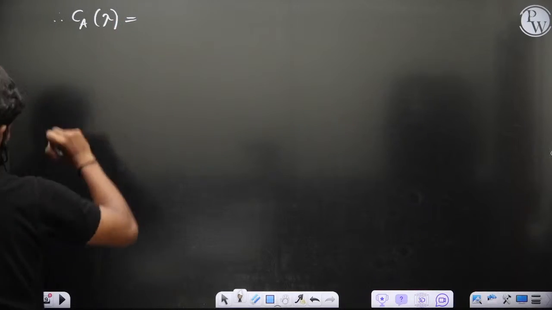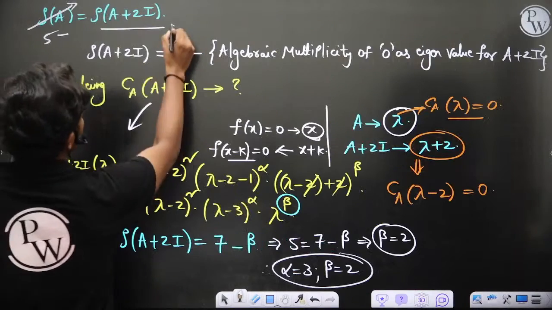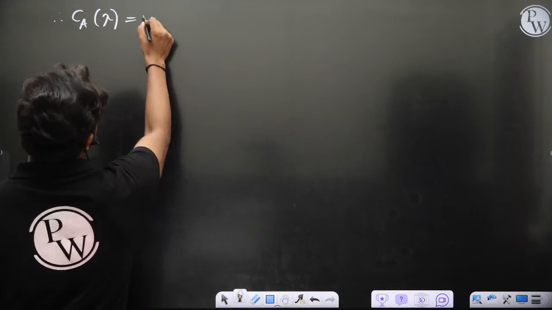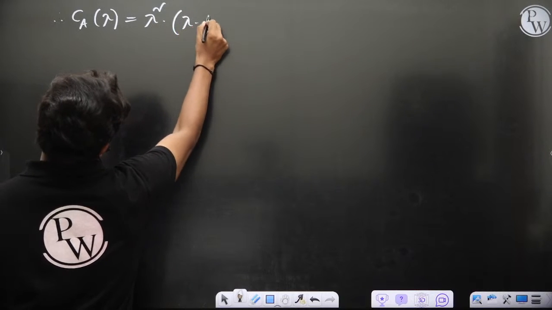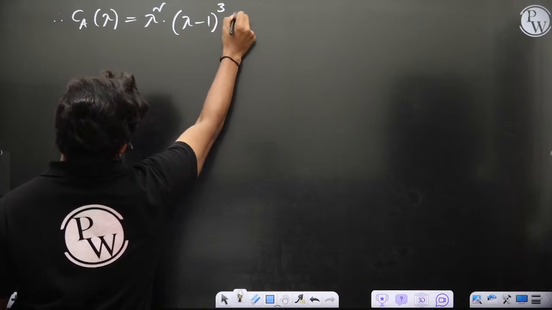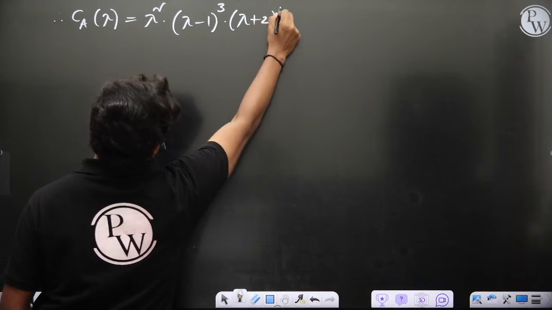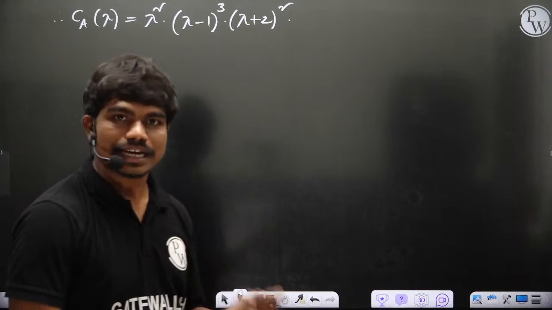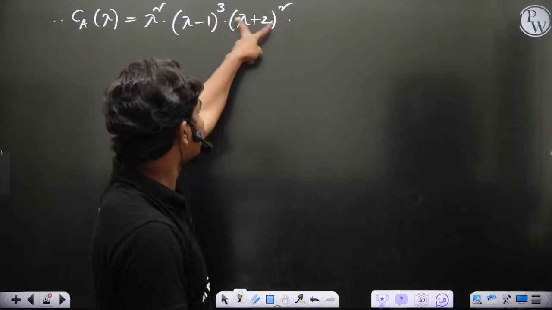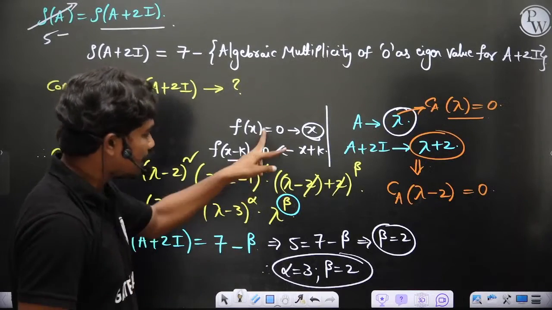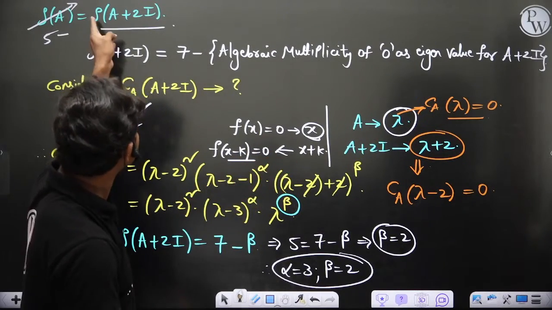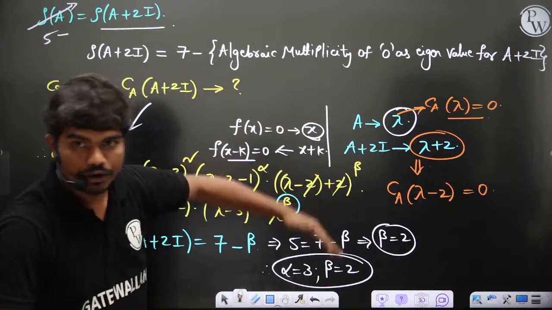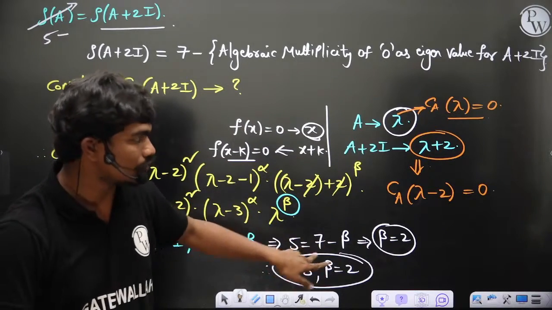of lambda is equal to lambda square, lambda minus 1 whole power alpha, which is 3, lambda plus 2 whole power beta, which is 2. This is the total characteristic equation of the matrix A. Okay, so now we found out the values of alpha and beta. Just to calculate these values of alpha and beta, they have given this condition, because if you apply this concept of rank of the matrix, then that gives you the values of alpha and beta.